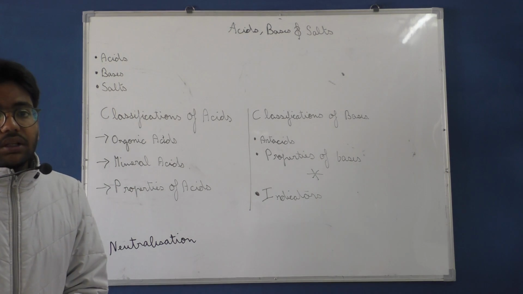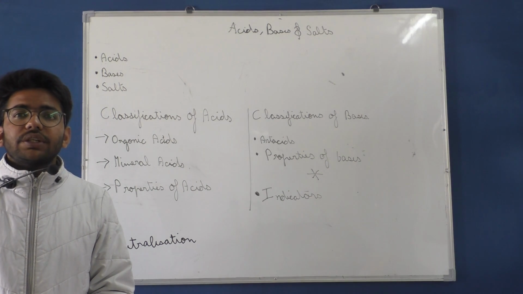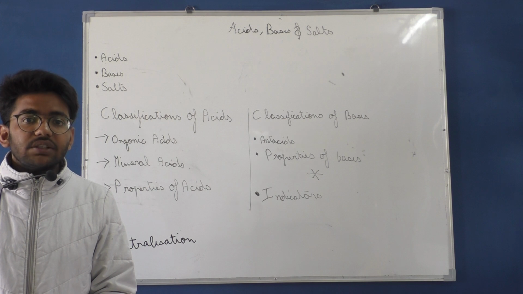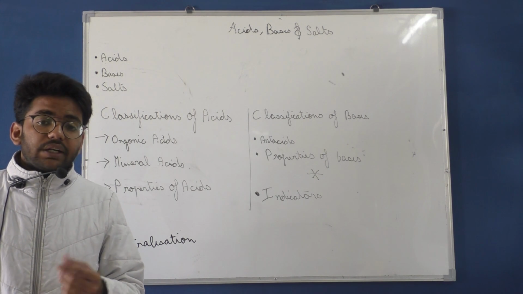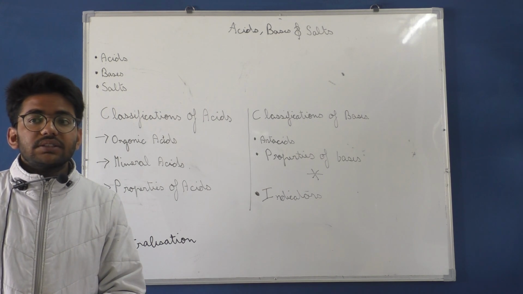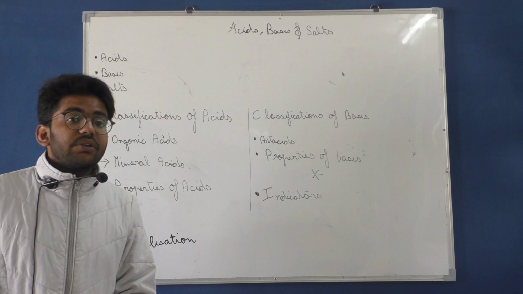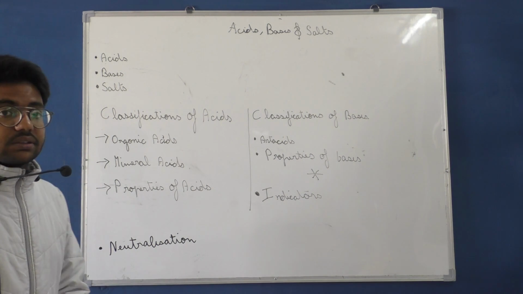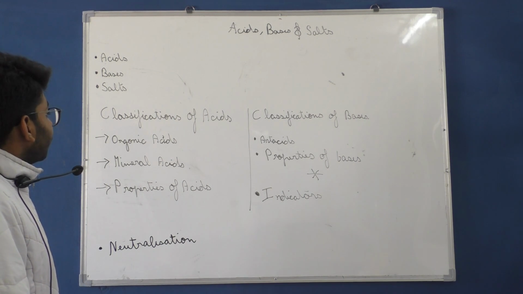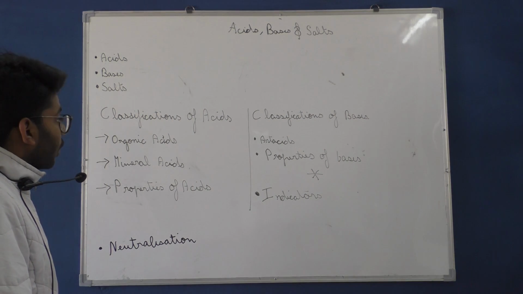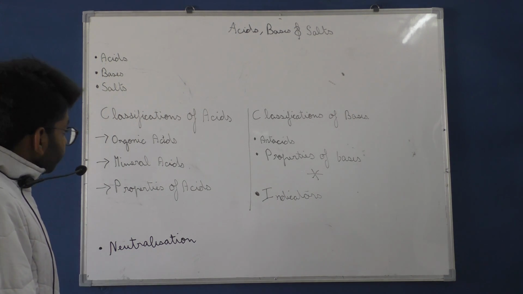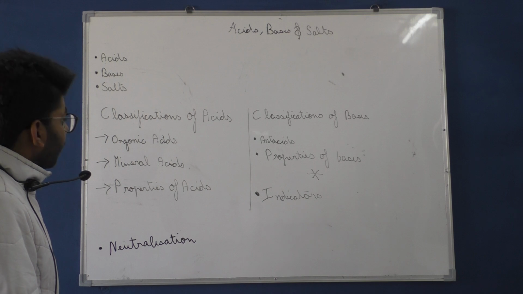What are acids? Now, an acid is a substance which is sour in taste and has an aggressive nature. If it comes in contact with our skin, it is corrosive and itching. So this is the feeling of acid, and in taste, as I have told you, it is sour in nature. Now we are going to classify acids on the basis of organic acids, mineral acids and properties of acids. Okay, so first of all, what are organic acids?